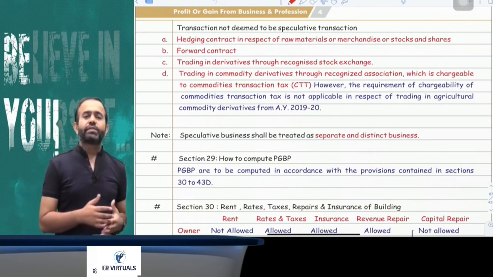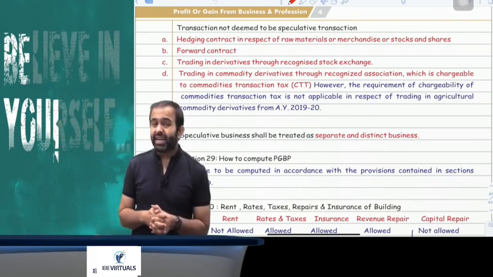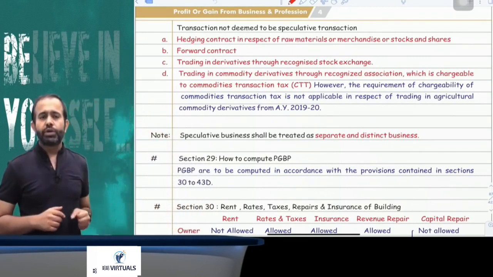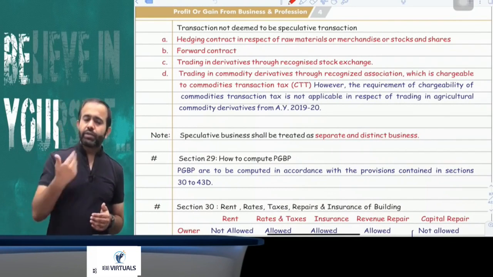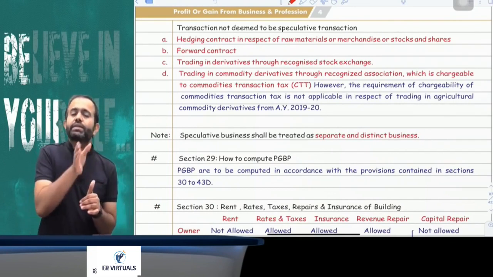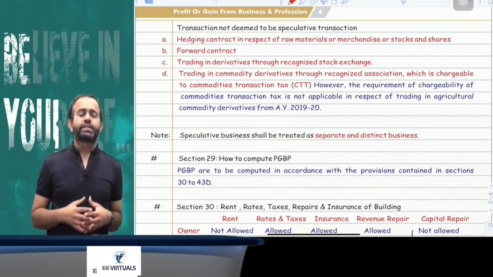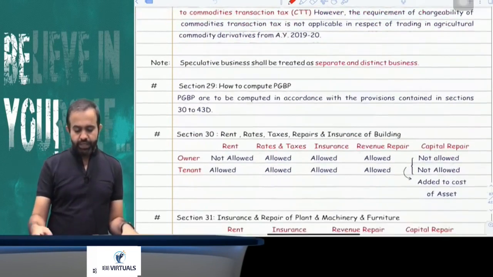But in commodity derivative, there is a condition that CTT should be paid. CTT means commodity transaction tax should be paid. But in case of agriculture commodity, CTT is not applicable. Then also the lawmaker made an amendment, saying that in case of agriculture commodity also, even if there is no CTT, it is not treated as a speculative transaction.